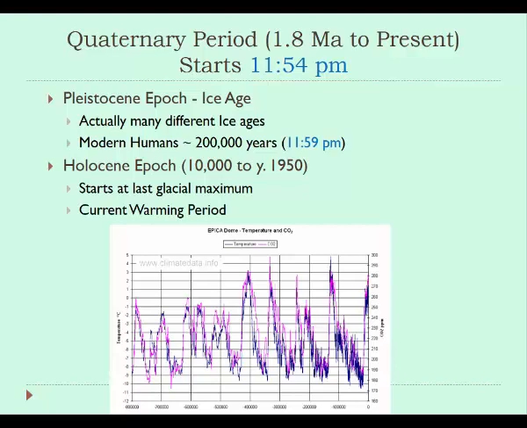And this current warming period is when humans really started to get a solid foothold on the earth. We started to manipulate landscapes through agricultural production, agricultural revolutions, and other technologies that we'll talk about later on. And so the presence of humans and the presence of this warming trend is really what characterizes this Holocene epoch.